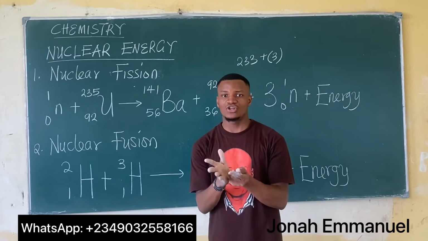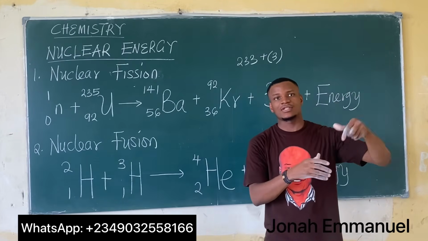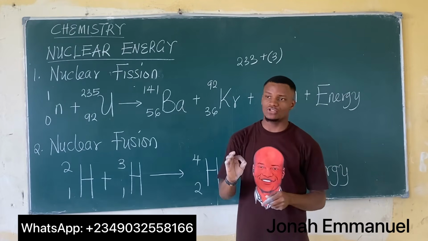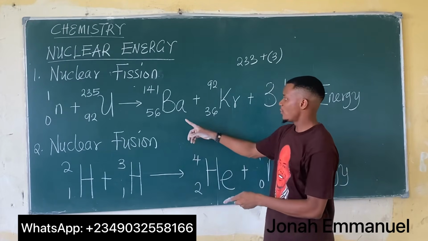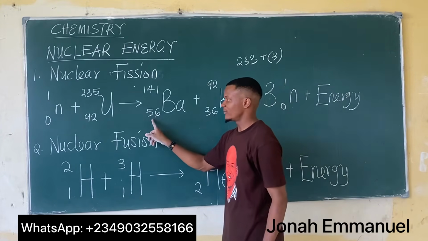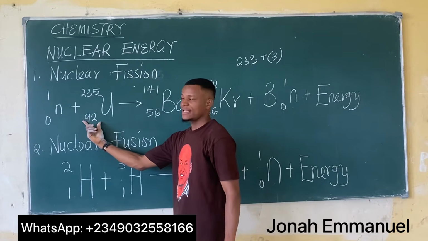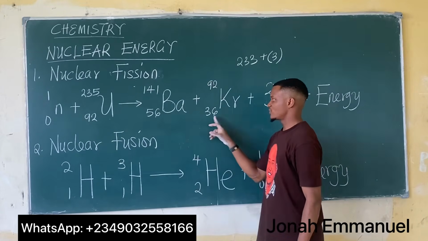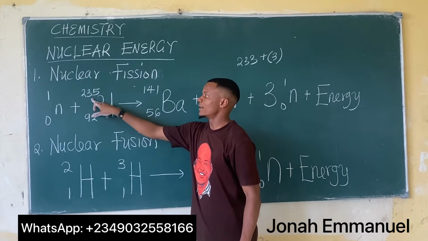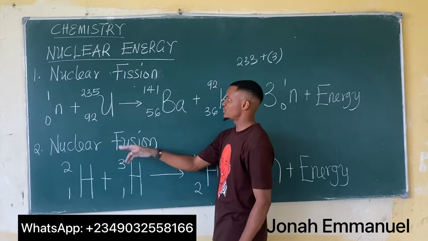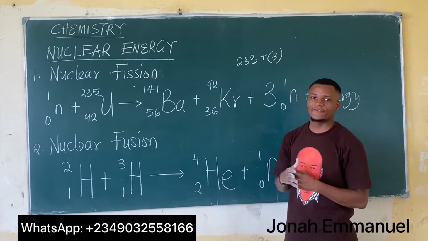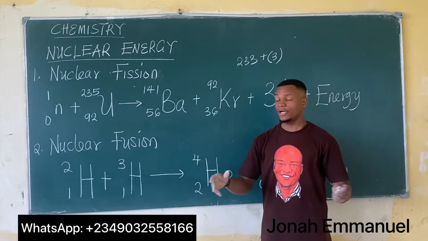For nuclear fission, you have a bigger element with a higher mass number and a higher atomic number being split into several other elements with smaller atomic numbers. You can see here, smaller atomic number. So the larger atomic number is being split into what there? The smaller atomic number. Same thing with mass. The element with the larger mass number is being split to other elements with smaller mass number. So it becomes a fission, a breaking off, that's it.